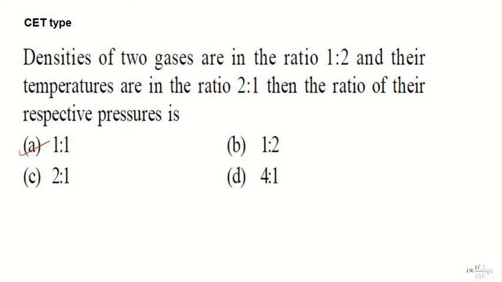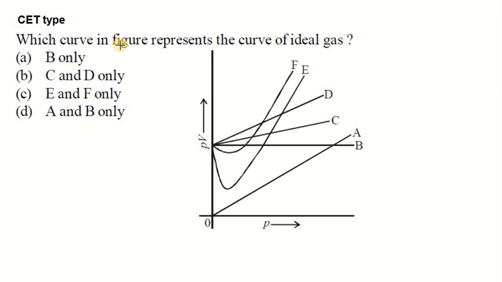See the next one. Which curve in the figure represents the curve of an ideal gas? We have A, B, C, D, E, different curves, but there is one which is a straight line parallel to the x-axis, that is B. So in the PV versus P curve, B is following the ideal behavior. That means only gas B is behaving like an ideal gas. So B is the answer. A option is the right option.